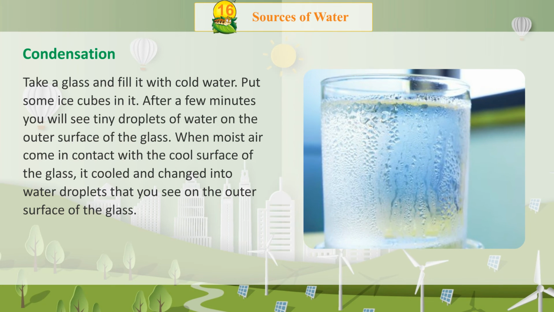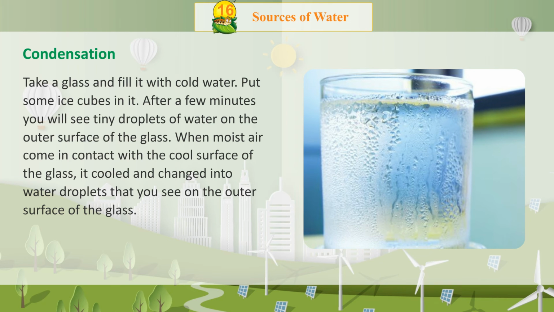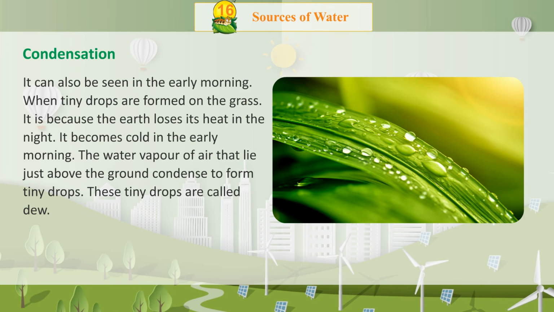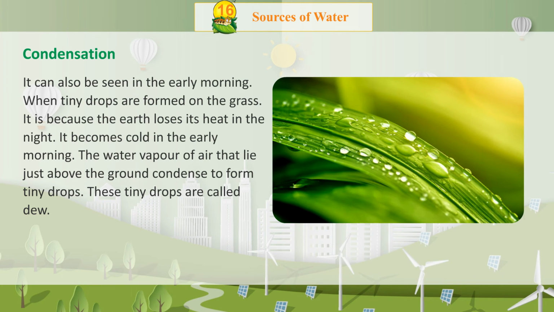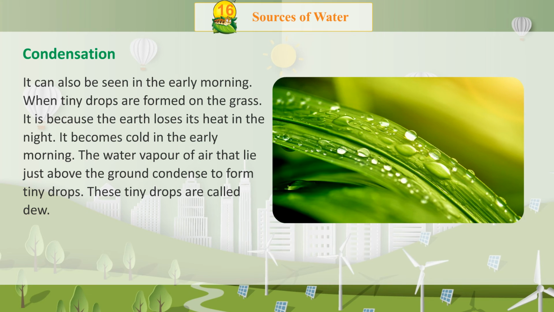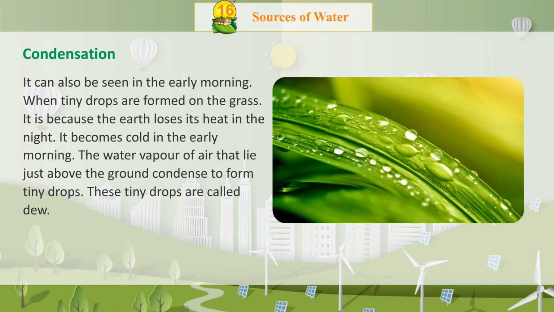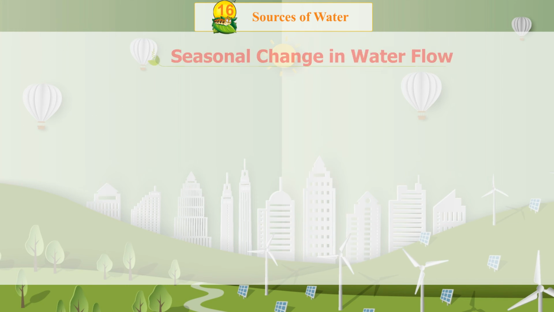It can also be seen in the early morning, when tiny drops are formed on the grass. It is because the earth loses its heat in the night. It becomes cold in the early morning. The water vapor of the air that lies just above the ground condenses to form tiny drops. These tiny drops are called dew.